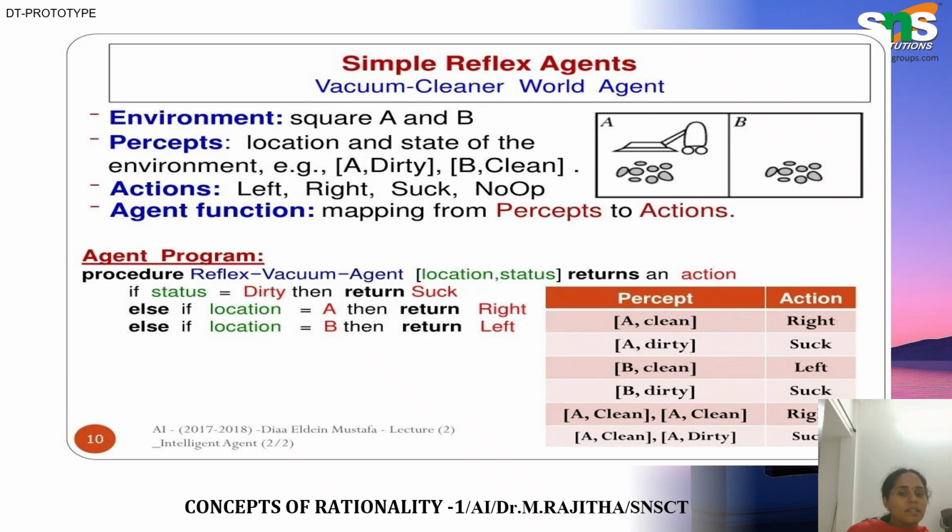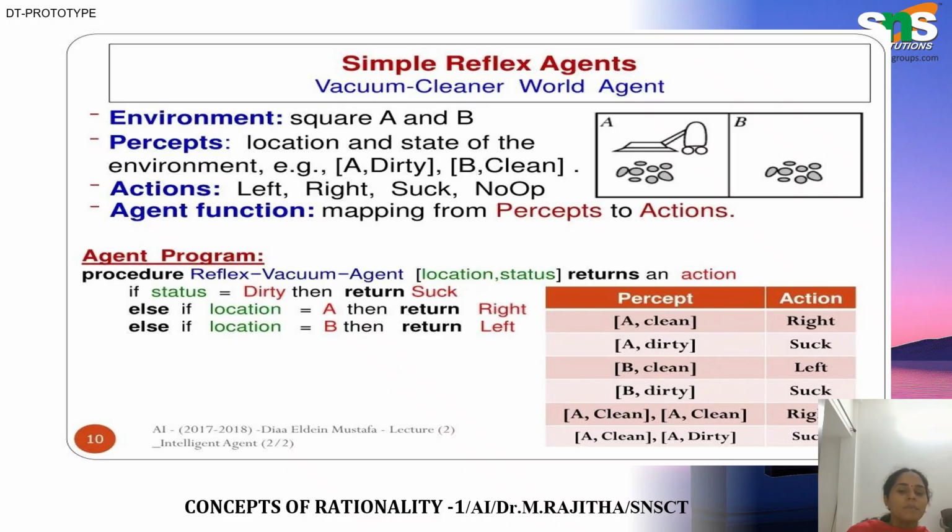In conclusion, rationality is the foundation of AI. A rational agent observes the environment, evaluates different choices, and selects the action that gives the best result.